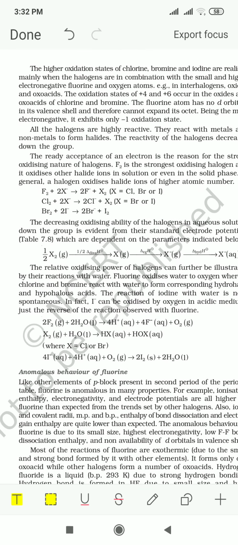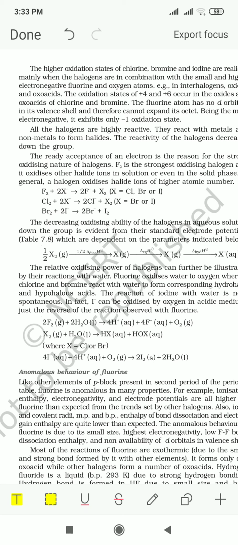And if we look at the reactions of fluorine, chlorine, bromine, etc., we can see that fluorine will react with the halide of the next halogen atom, that is chloride or bromide or iodide, and will oxidize it into X2.